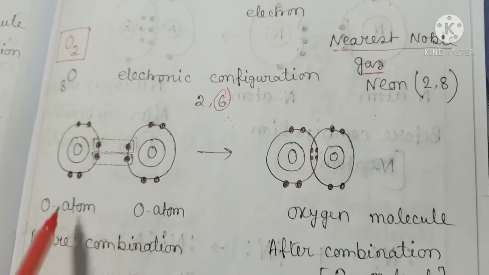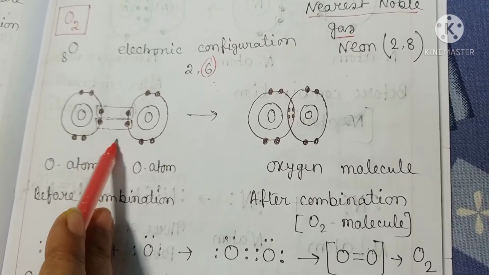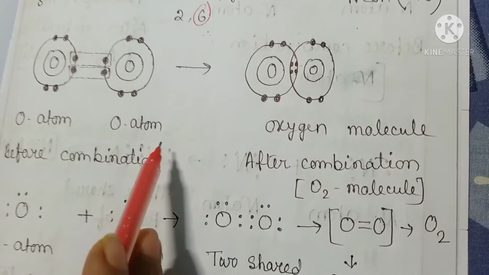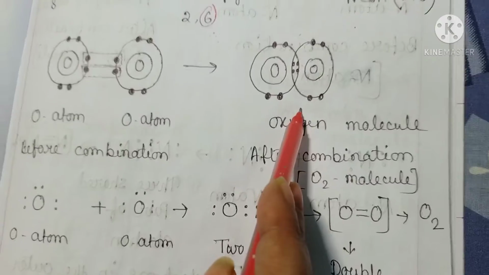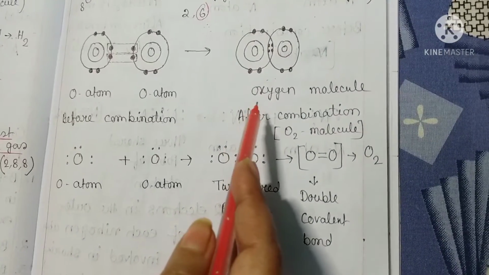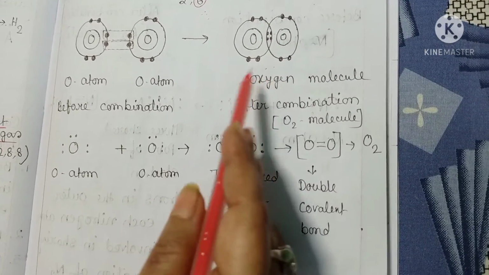So each of the 2 oxygen atoms contributes 2 electrons so as to have 2 shared pairs of electrons between them, and both the atoms attain a stable octet structure.